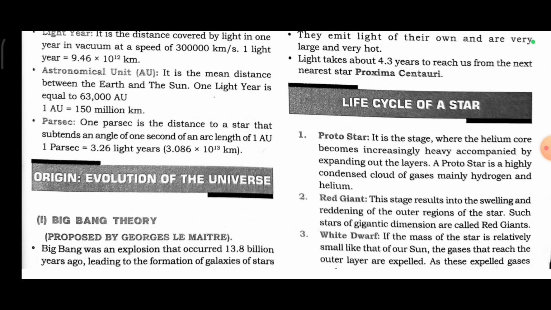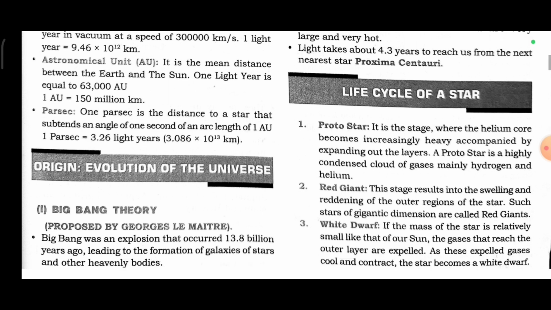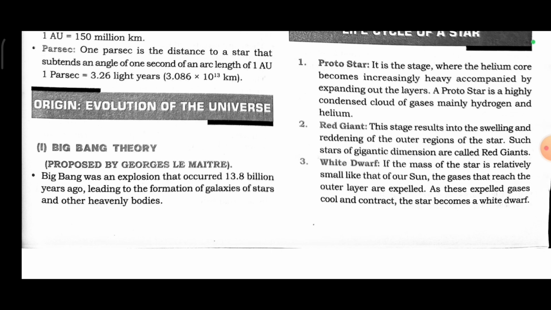1 astronomical unit is equal to 150 million kilometers. Parsec. 1 parsec is the distance to a star that subtends an angle of 1 second of an arc length of 1 astronomical unit. 1 parsec is equal to 3.26 light years. Origin and evolution of the universe.